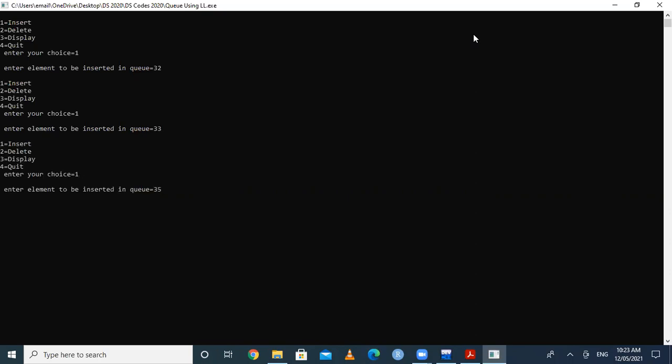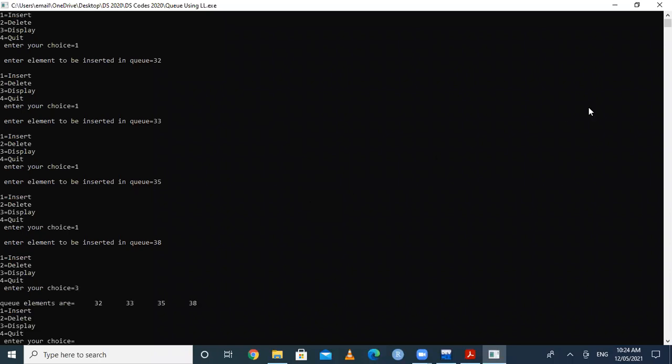Suppose equal to 35, and again I am going for option number 1, suppose it is equal to 38, and so on. So we can create n number of nodes in a queue using linked list. So there is no limitation on insertion in a queue. There is no condition like queue is full. So we will go for displaying. So option number is equal to 3.